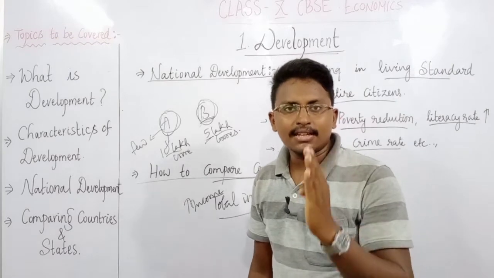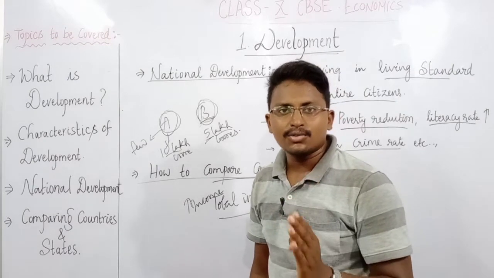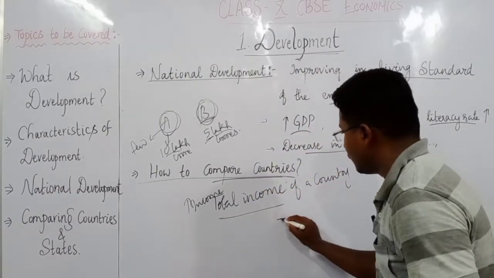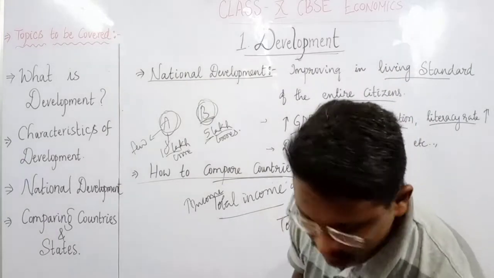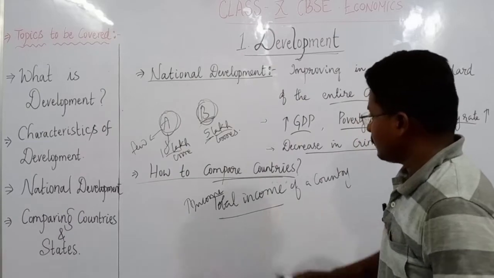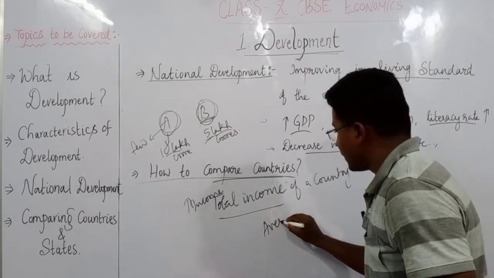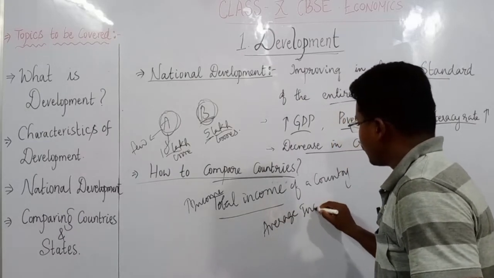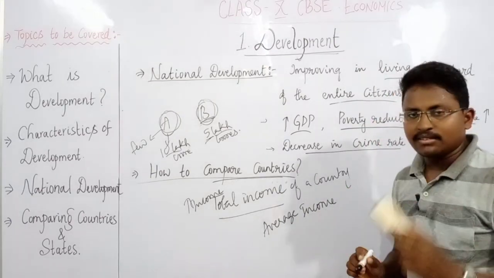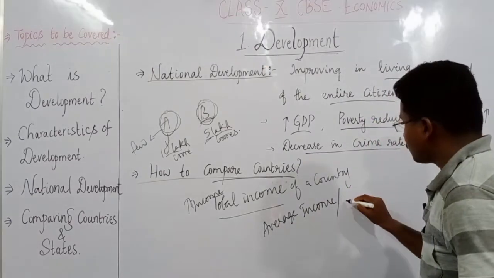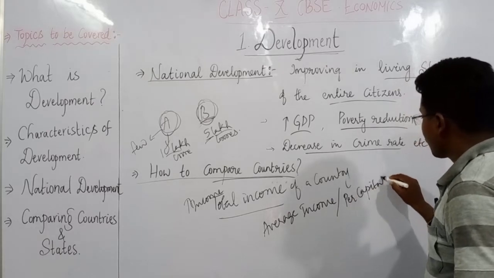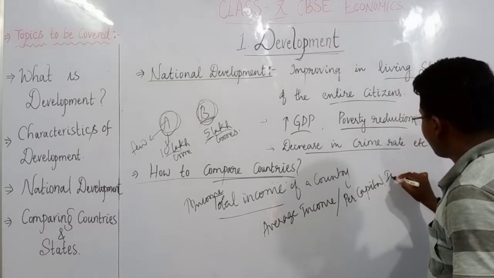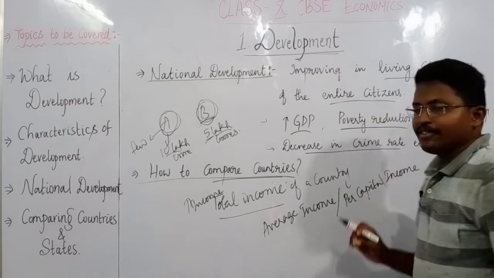Therefore, the best criteria to compare these countries is, instead of total income, the average income, which we also call per capita income. So this per capita income concept is very important.